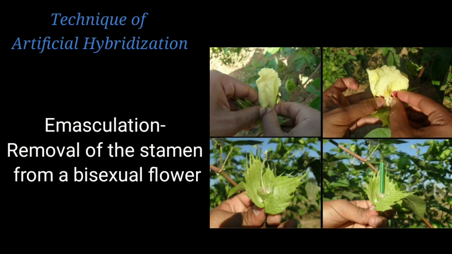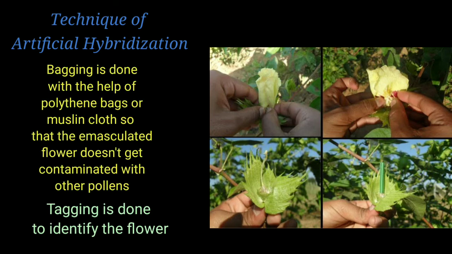Now, after removing the male reproductive part, the emasculated flower is bagged and a tag is applied to indicate that it is the emasculated flower, which includes the date of emasculation, bagging and tagging.